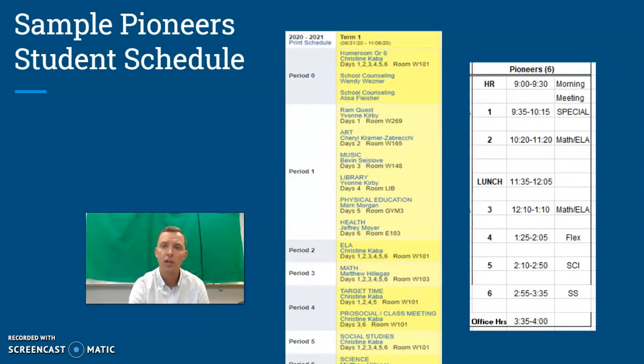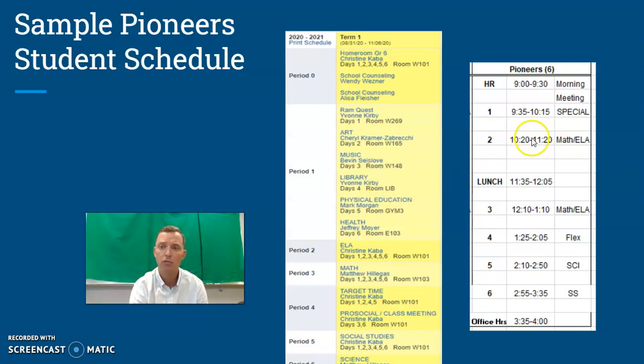A sample Pioneers schedule, again, follows the same format. We have our Skyward schedule that you will see on the left-hand side, and on the right-hand side is the Pioneer virtual schedule. The Pioneers, like everyone else, will start out with a morning meeting from 9 to 9:30, followed by their specials, 9:35 to 10:15. We want to look over at the Skyward schedule here and find out what day each special occurs on. And again, it's a 6-day schedule.